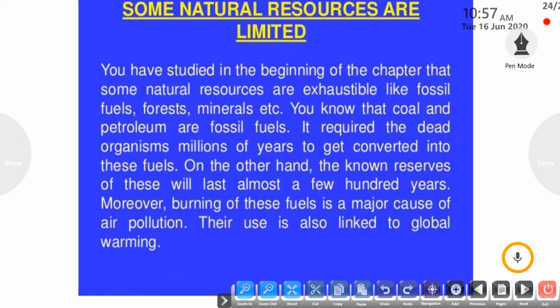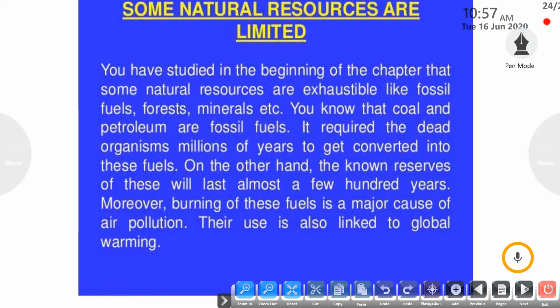You studied at the beginning of the chapter that some natural resources are exhaustible, like fossil fuels, forests, minerals, coal, and petroleum. Coal and petroleum are fossil fuels. Coal required dead vegetation, and petroleum required dead organisms, for millions of years to be converted into these substances.